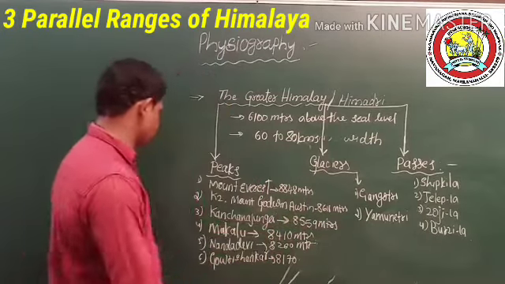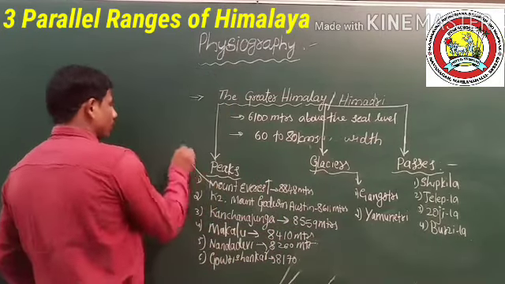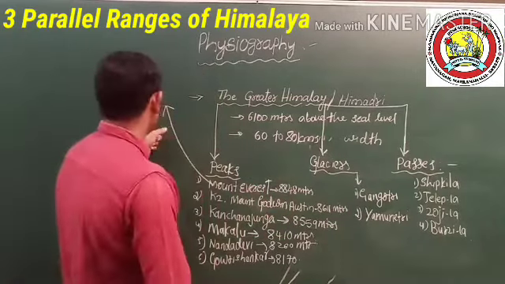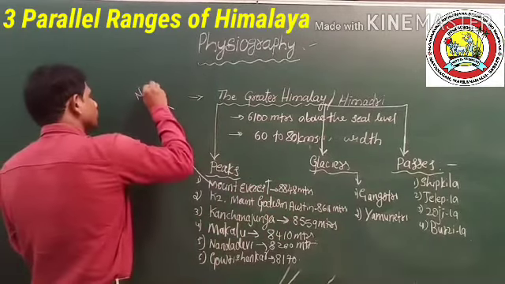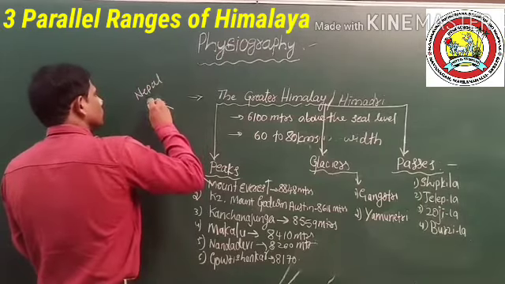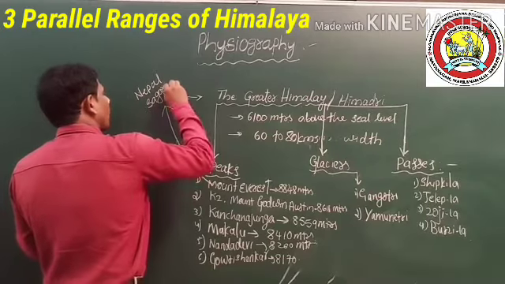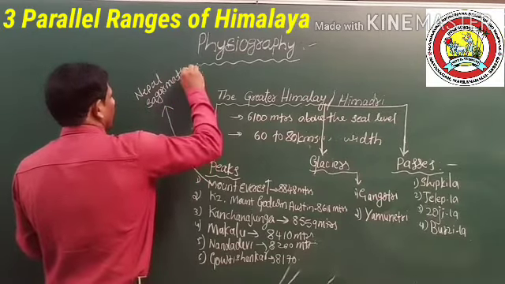Also remember, students, Mount Everest in Nepal is called Sagarmatha.